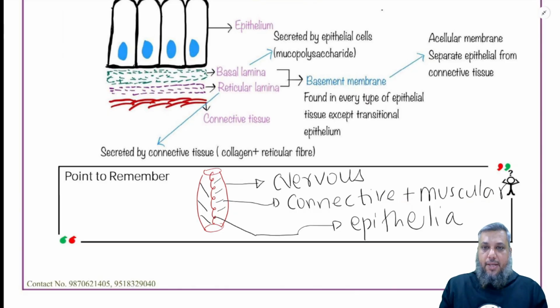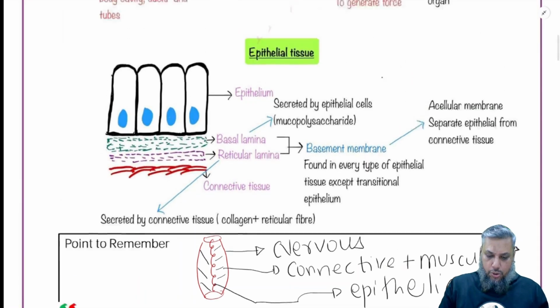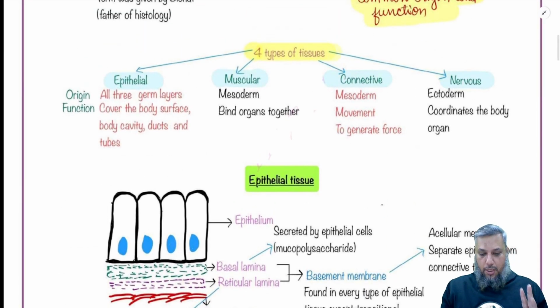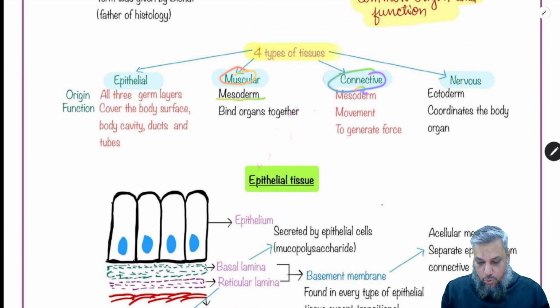So, depending upon the examples, it will have different origin. So, the key point is that the epithelial tissues, their origin can be from any of the three layers, whereas the muscular tissues, they are mesodermal, connective tissues also mesodermal, nervous tissue also ectodermal. Once again, tissues are a group of cells. Okay.